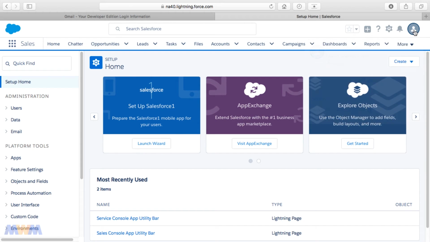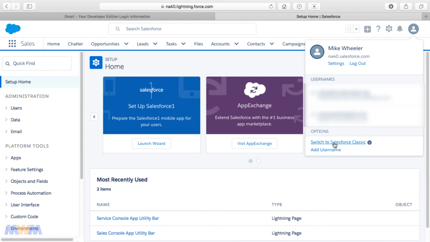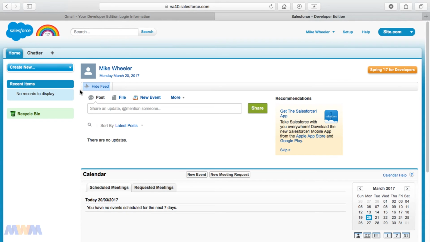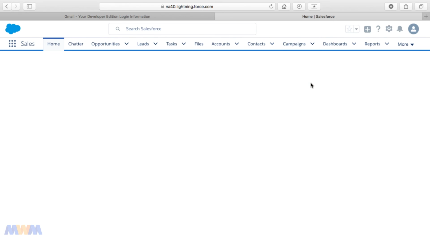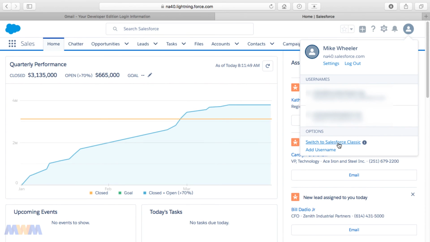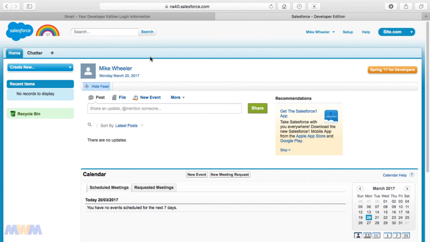So simply click on the person icon and then select switch to Salesforce Classic. And now we are in the Salesforce Classic interface. And then if you want to switch back to Lightning Experience, you just simply click on your name drop down and select switch to Lightning Experience, and you'll be back into Lightning Experience. And so I'm going to switch back to Salesforce Classic from Lightning Experience, and stay tuned for the next lecture.